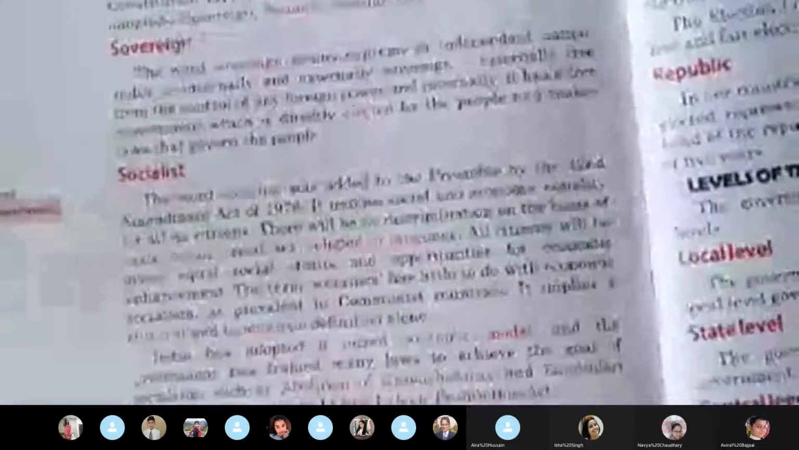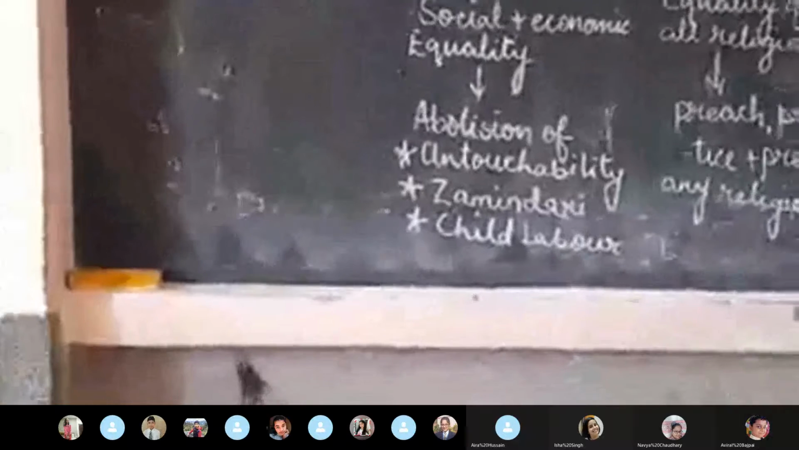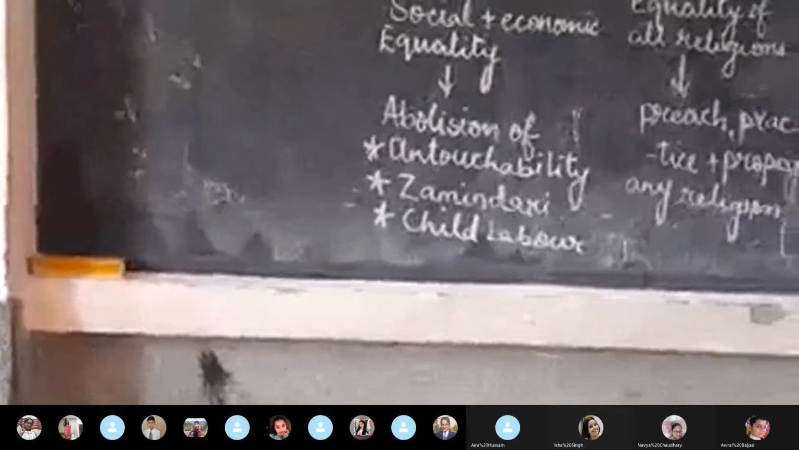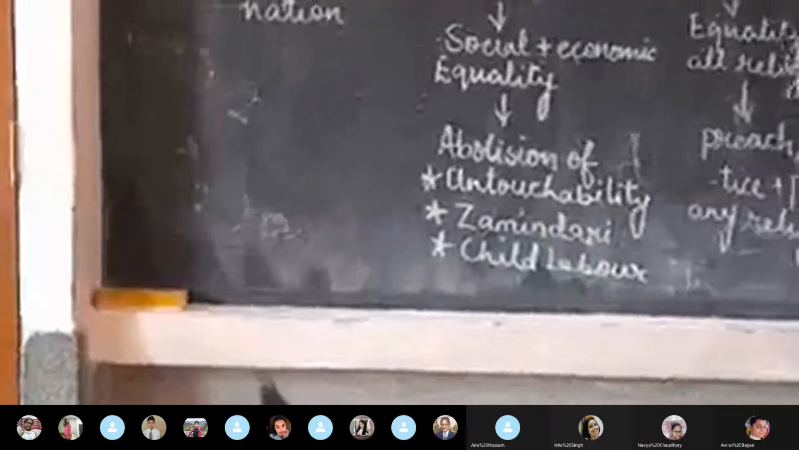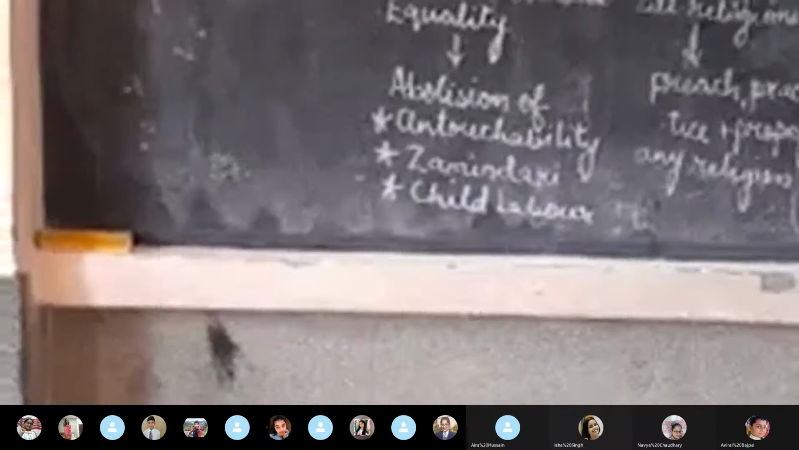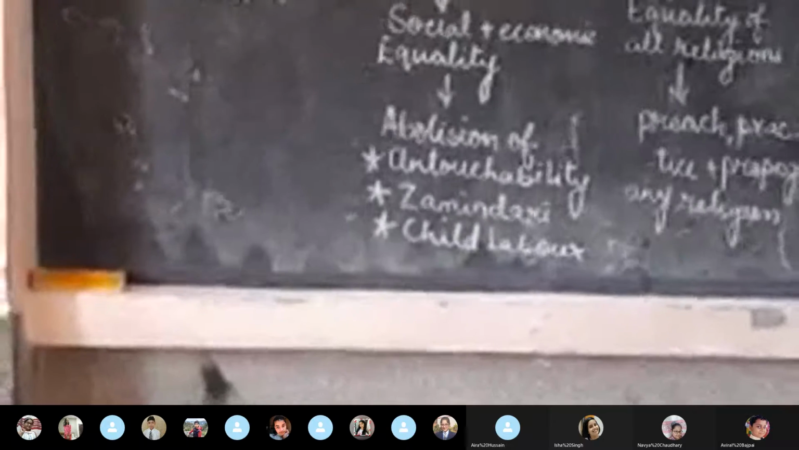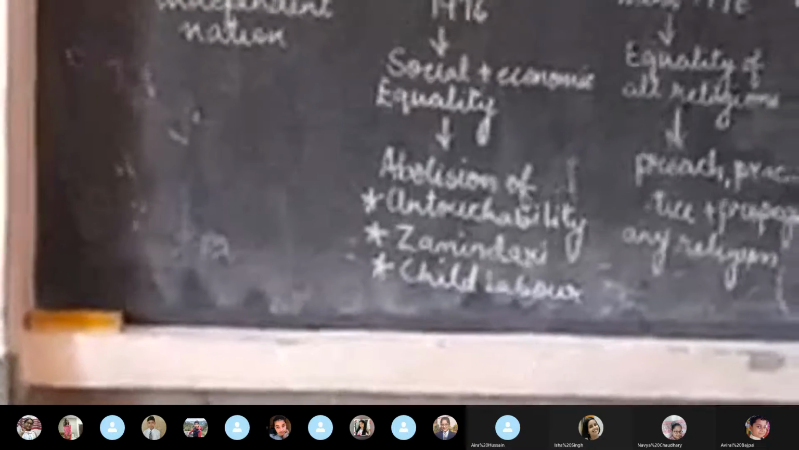Then the second term was socialist, which was added in the constitution with the 42nd amendment. It was done in 1976 that social and economic equality was to be followed, and it also abolished untouchability, zamindari system, child labor, and there were equal wages for equal work, irrespective of whether a male or a female is doing the work.